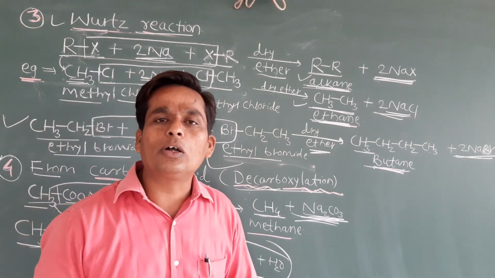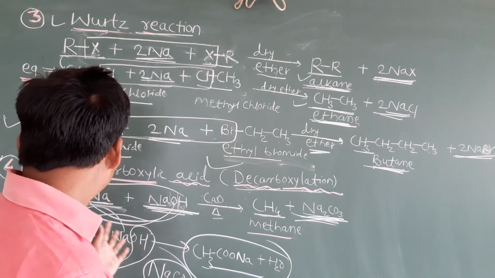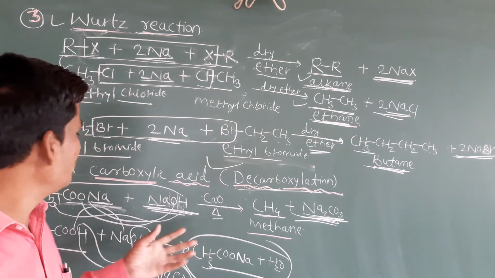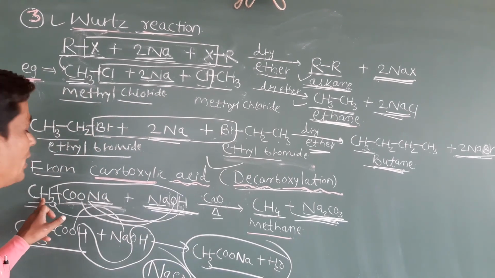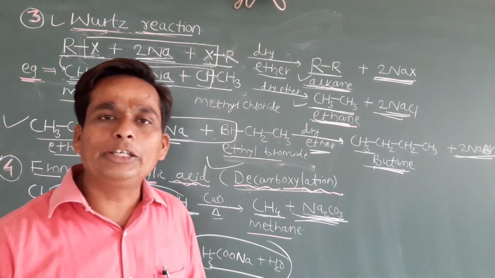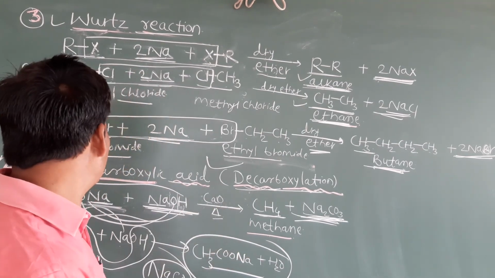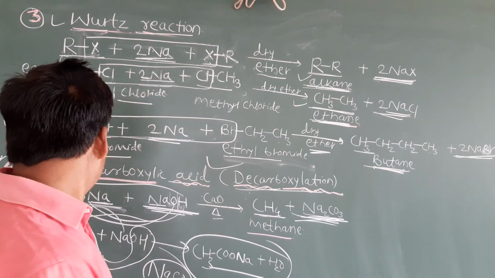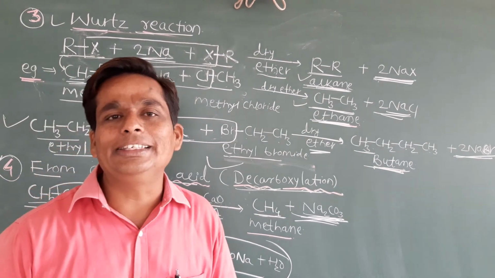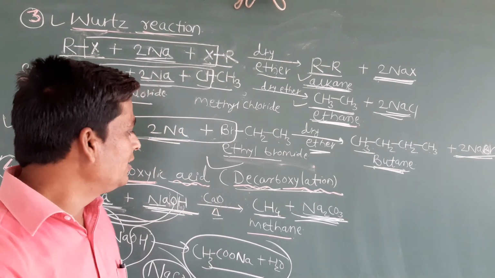So you can prepare the other alkanes also by using the same method. We can just change here alkyl group. We can use here ethyl group, C2H5. Then what we will get? Which compound will we get? Obviously we will get what? Ethane. Okay, so you just practice the another example.